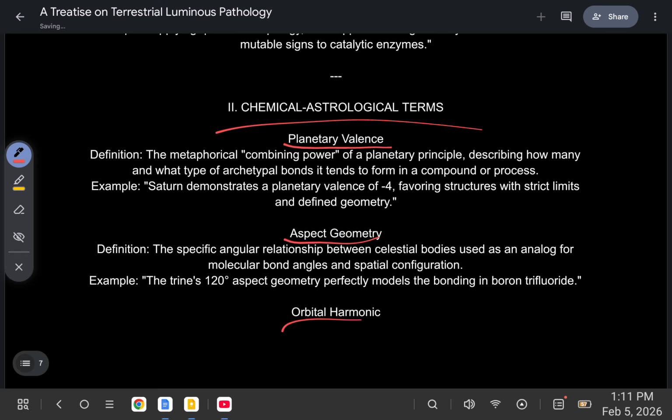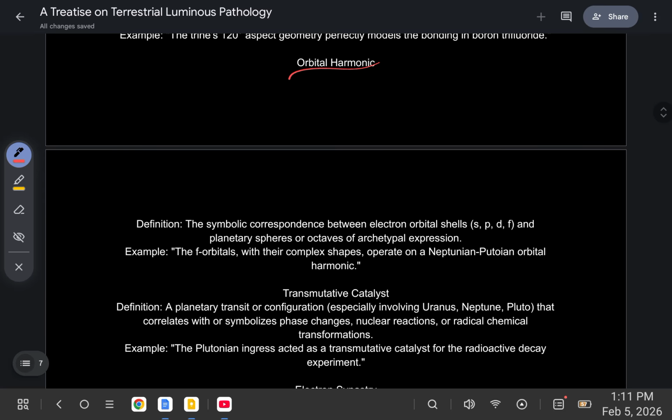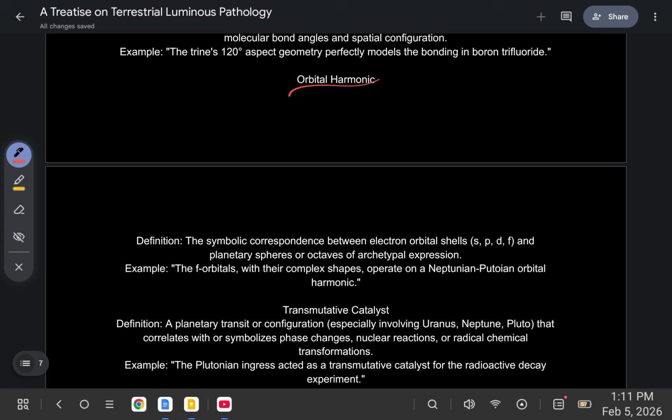Aspect geometry. The specific angular relationship between celestial bodies used as an analog for molecular bond angles and spatial configuration. For example, the trine's 120-degree aspect geometry perfectly models the bonding in boron trifluoride. Orbital harmonic. The symbolic correspondence between electron orbital shells, S, P, D, F, and planetary spheres or octaves of archetypal expression. For example, the F orbitals with their complex shapes operate on a Neptunian-Plutonian orbital harmonic.